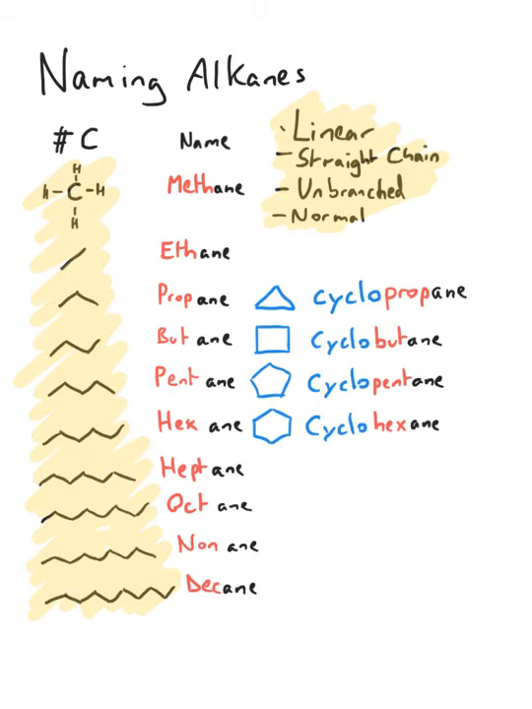So, what would a 7-carbon ring be called? Pause now. And yes, you are correct. It is cycloheptane.